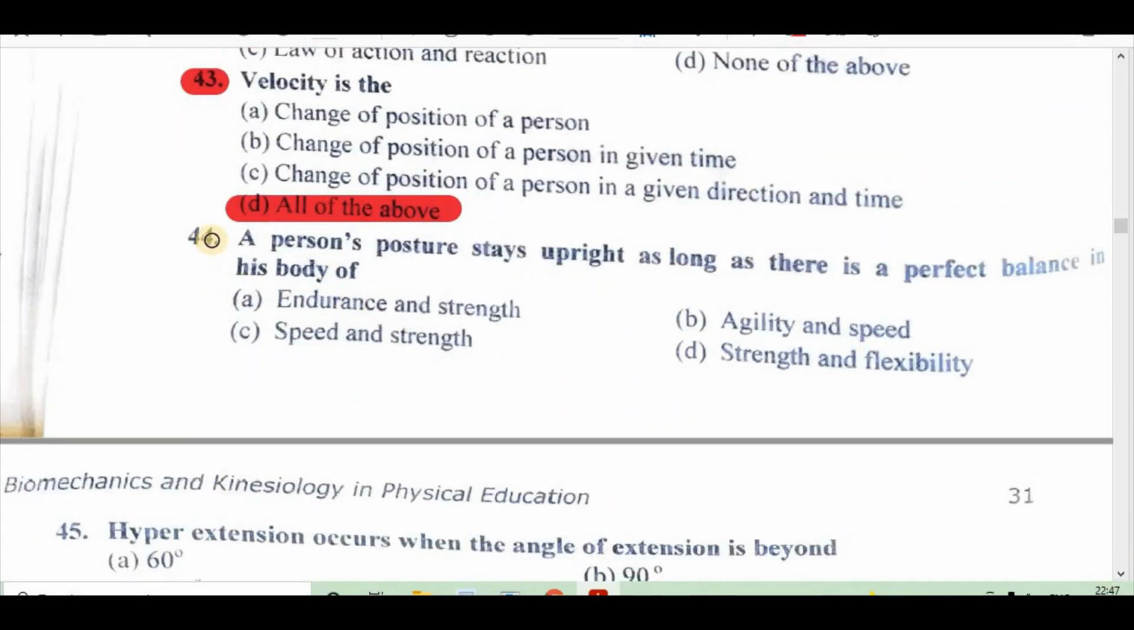Question 44. A person's posture stays upright as long as there is a perfect balance in his body of: A. Endurance and strength, B. Agility and speed, C. Speed and strength, D. Strength and flexibility. Right answer is D, strength and flexibility.